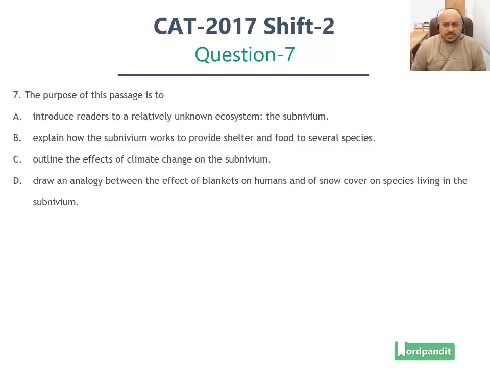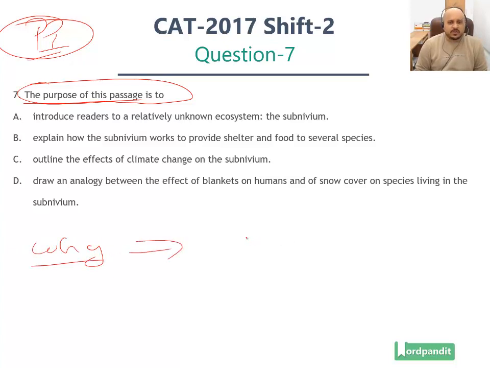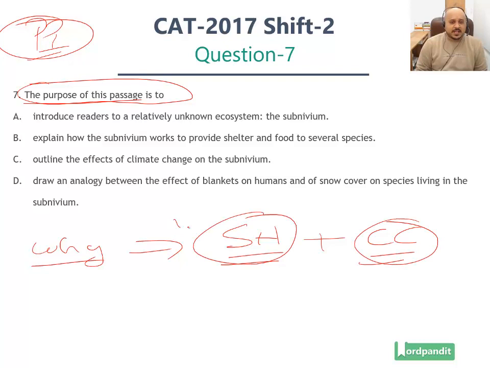The particular question that we have here is: the purpose of this passage is to. So basically we are identifying here the primary purpose, the purpose of the author of the passage. Why has he written this passage? Now, broadly speaking, the author of the passage has written this passage to tell us what the subnivium is about and how climate change is impacting it. These are two aspects which should be present in the answer options: subnivium and climate change.